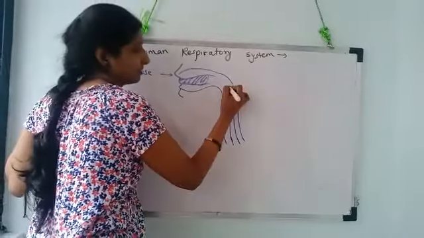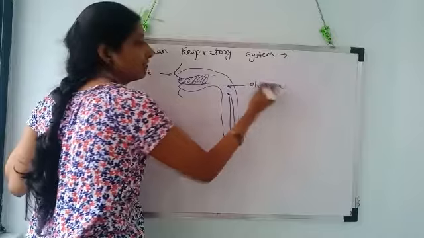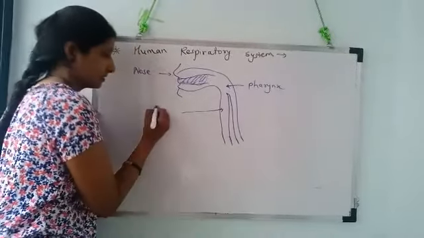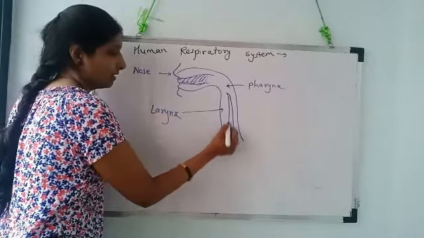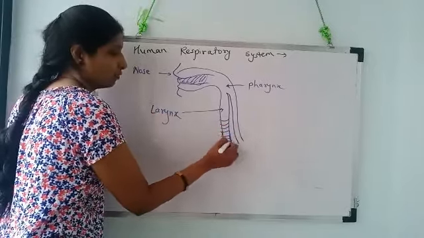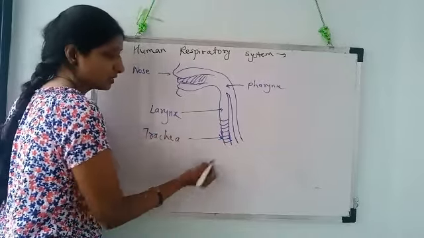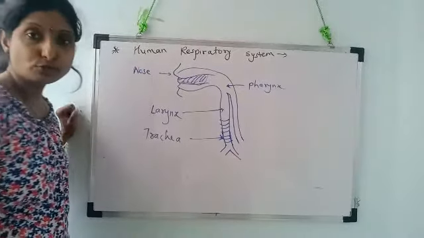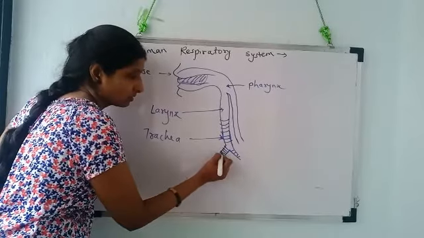Second is pharynx. Third is larynx. Then a windpipe, that is trachea, which divides into two branches, left branch and right branch, called bronchus.